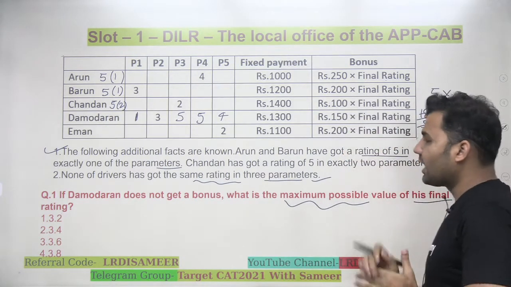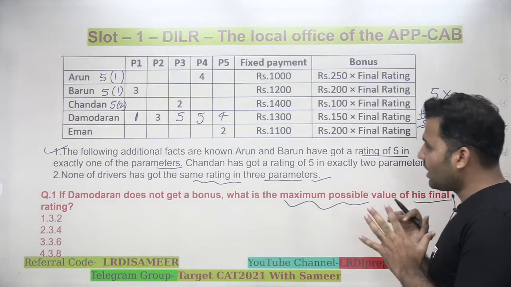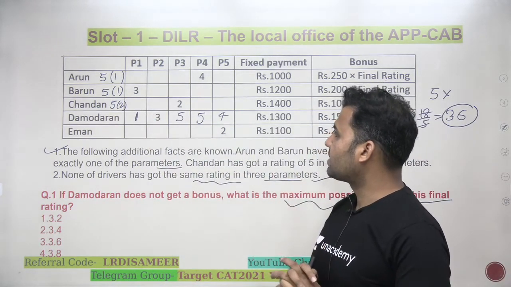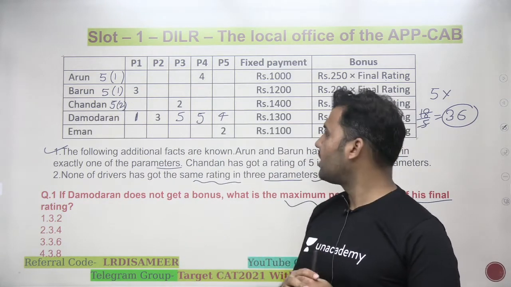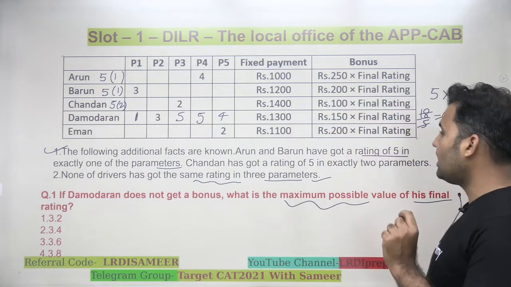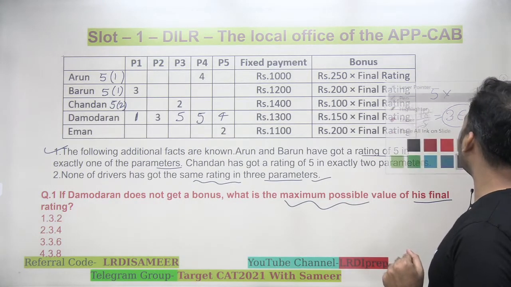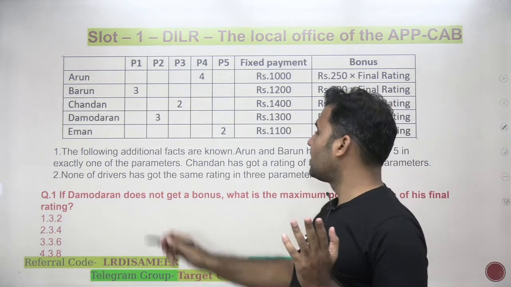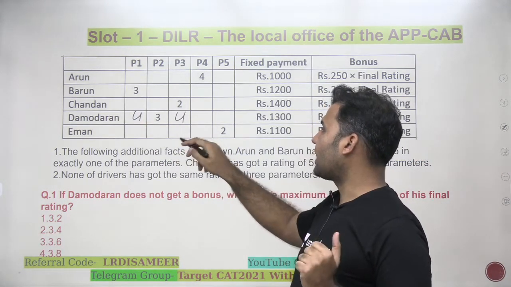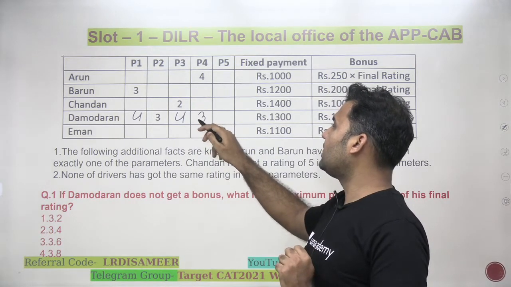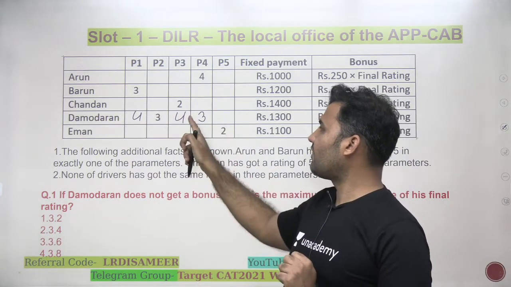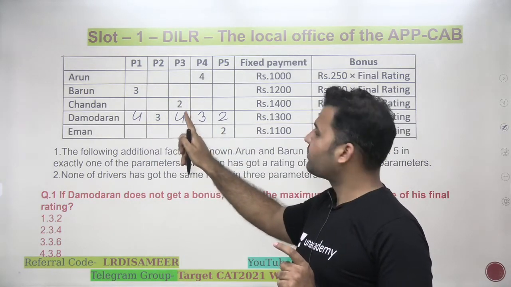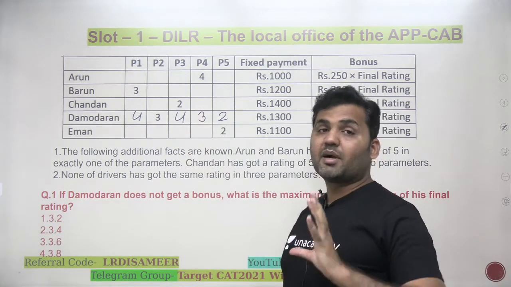Okay, is there any other possible case? You can also think, what if I give 4 in each of these parameters? Still, Damodar will not be eligible. What if I give 4 to E in each of the values? But again, I also need to make sure that he should not be getting 4 three times. What if I give 4 here, and to maximize it, what if I give 3 here, but then 2 3s and 2 4s have appeared? Now I need to use 2. In this case, the total is 4 plus 4, 8, 8 plus 6, 14 plus 2, 16. But I need to maximize, right?